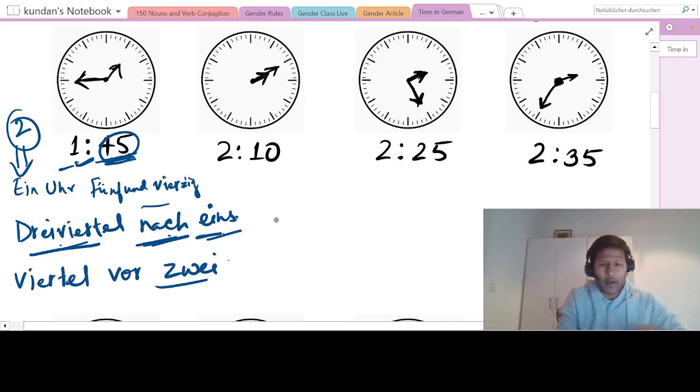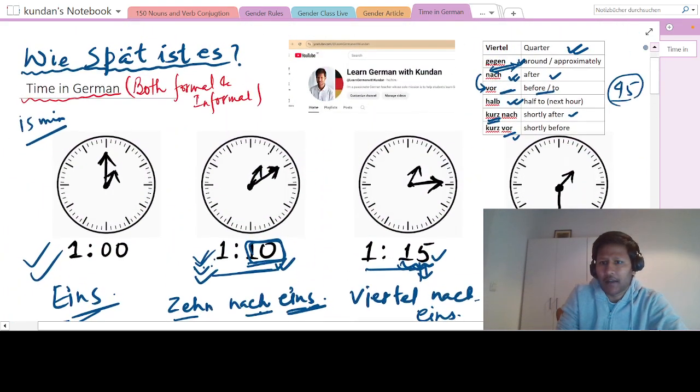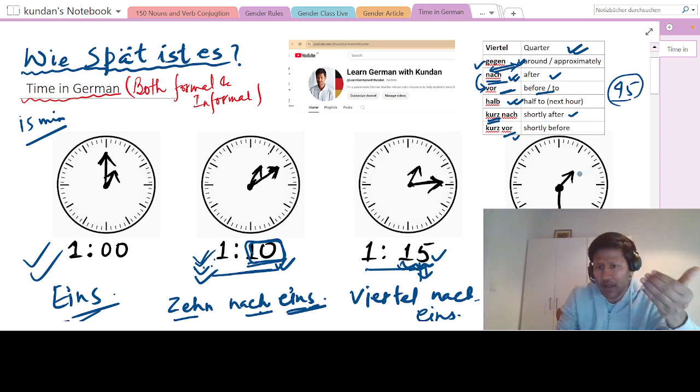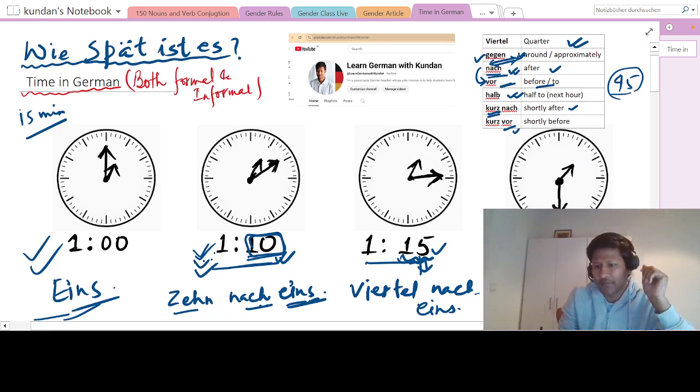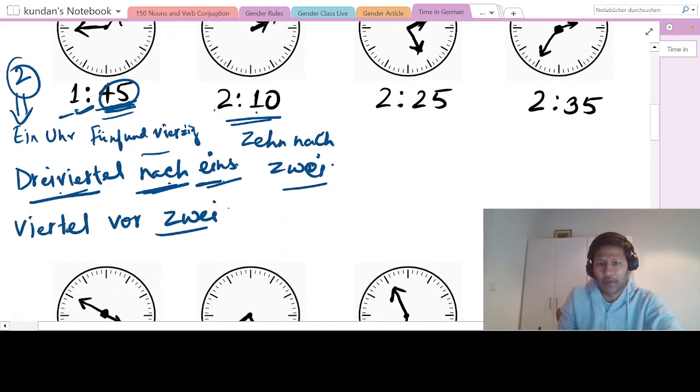Okay, so now this is very simple. 10 minutes after 2 o'clock. So we say zehn nach zwei. These are very simple, right? So always you have to remember these four things that I have explained to you. That gegen is almost, nach is after, vor is before, halb is for half an hour before the next hour, right? Kurz is just, yeah. So if you have understood this, we will go quickly and solve these problems, okay?